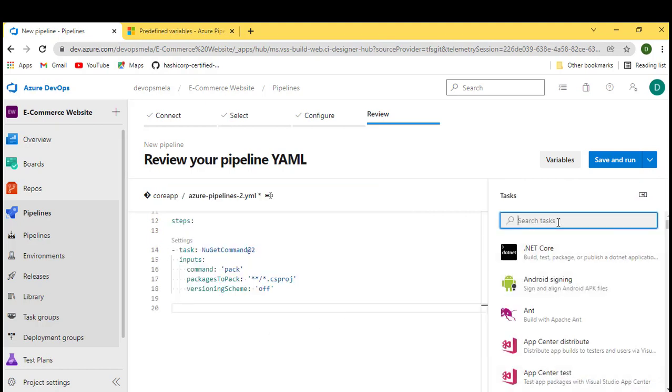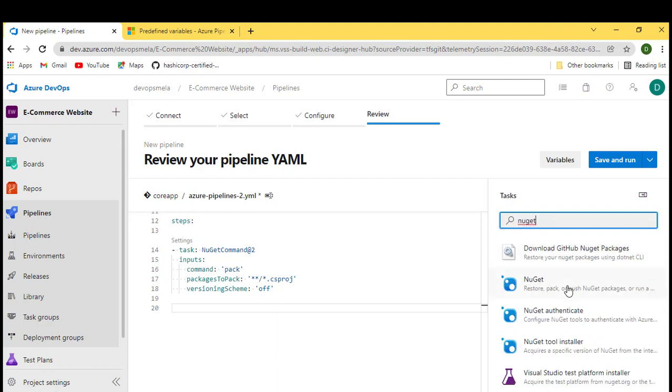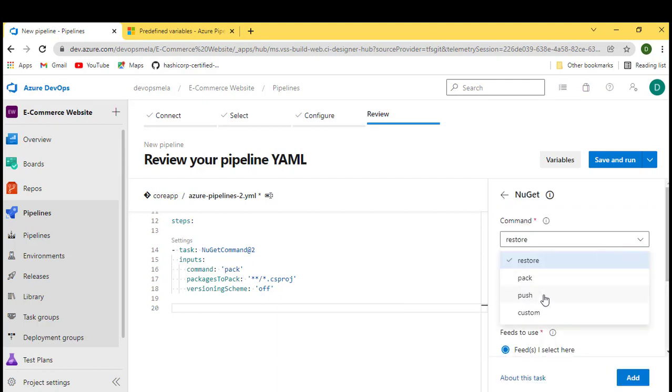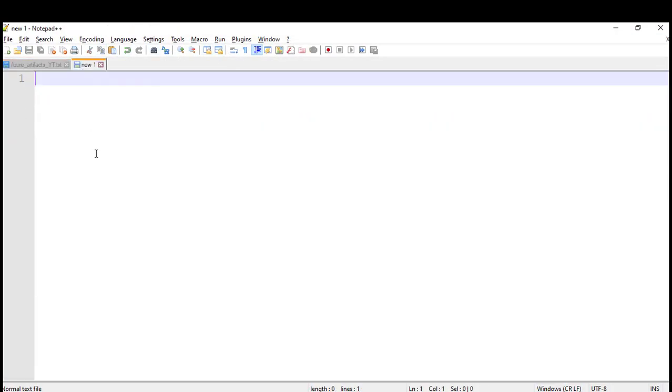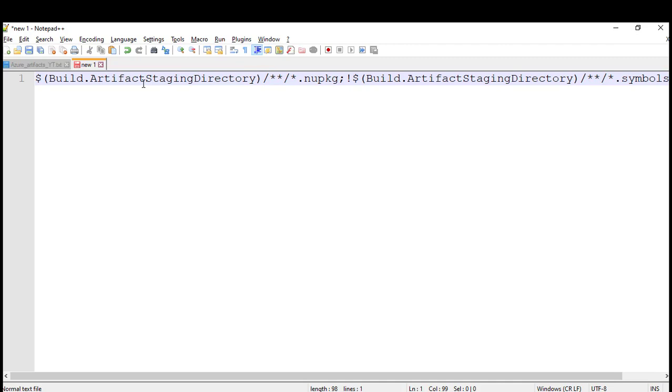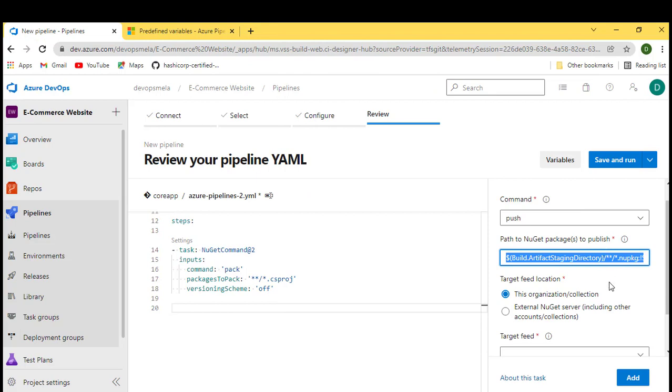Now from here we need one more NuGet command, that is NuGet push. We'll be using NuGet push. Now if you look into this particular path, what exactly is it? We are filtering from this location, which is a local path on the agent pool, and we are just getting the .nupkg package. This is what we are ignoring: we don't want the symbols.nupkg package. This path is defined automatically over here, so we'll stick with that.